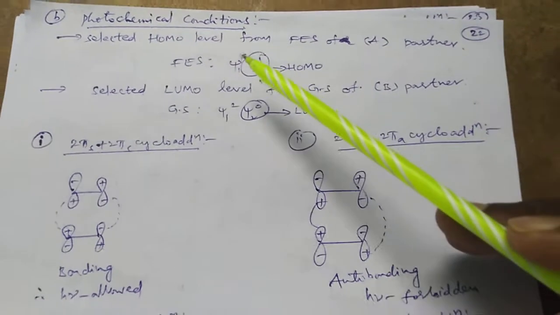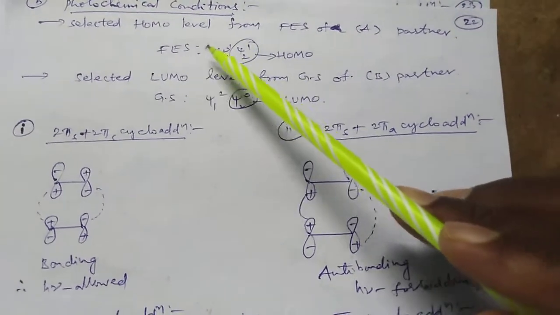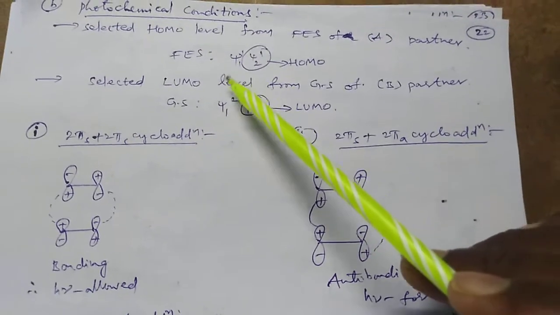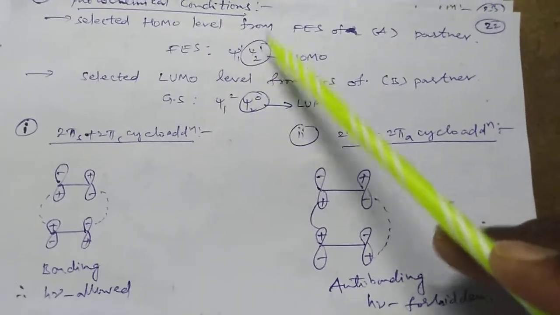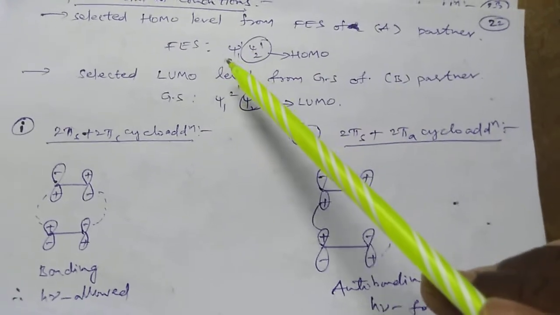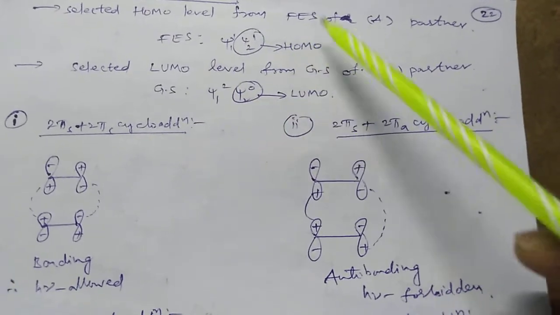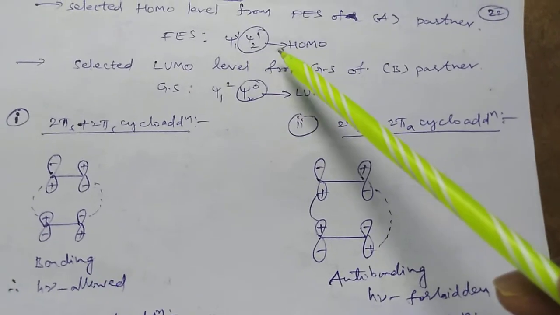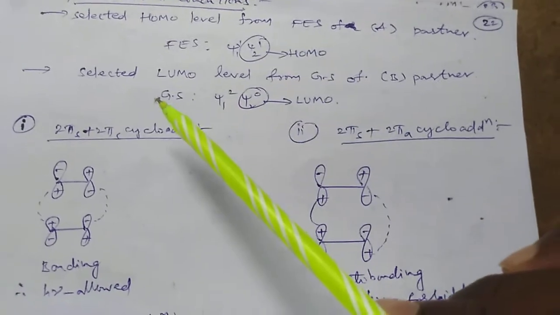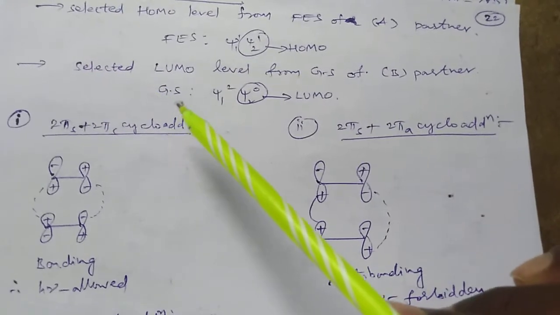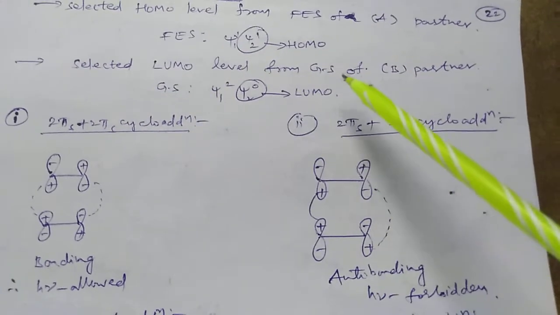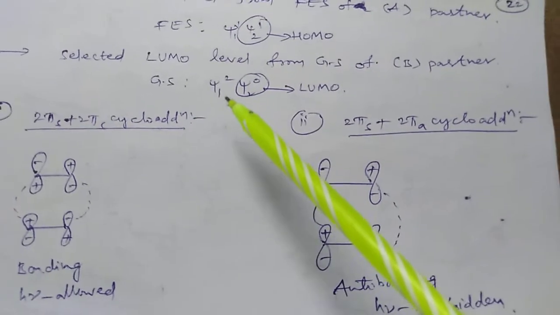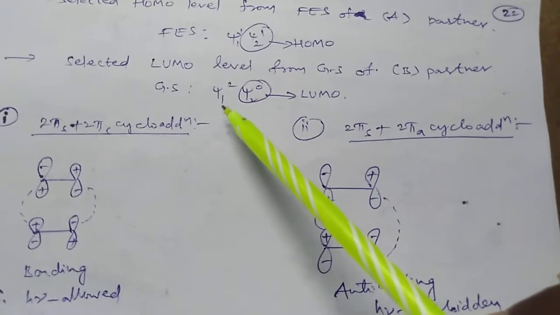Now, in the photochemical condition, first we have to select the HOMO level from the first excited state of the A partner. The configuration is psi1 one, psi2 one. We have a total of 2 electrons, 1 electron in the psi1 orbital, the second electron in the psi2 orbital. So right now the HOMO is psi2. But now we are selecting the LUMO level from the ground state of the B partner. It also has 2 electrons, present in the psi1 molecular orbital.